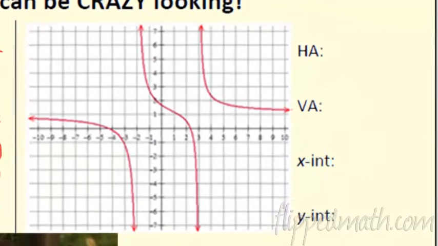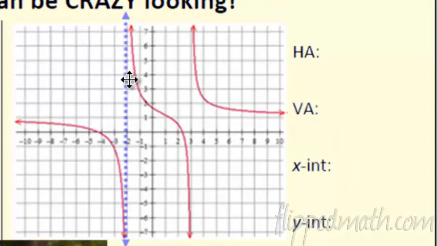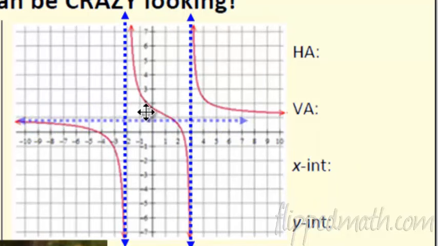Awesome. Let's try this next one. So again, can we fill in these vertical asymptotes? It looks like right here I'm going to plug one in. It looks like there's another one over here. Do I have a horizontal? You don't have to have one, but in this case I do. It looks like I've got one right here, and I'm going to stretch this line out. All right, there we go.